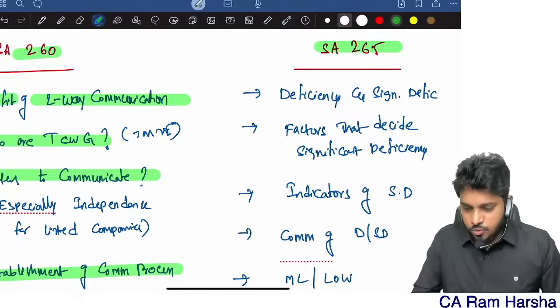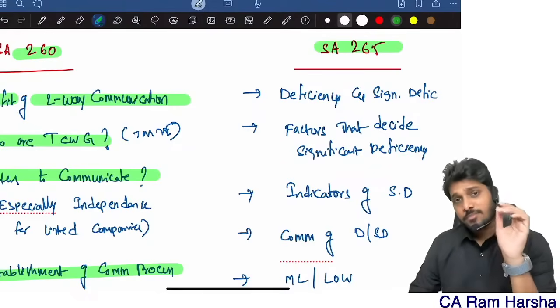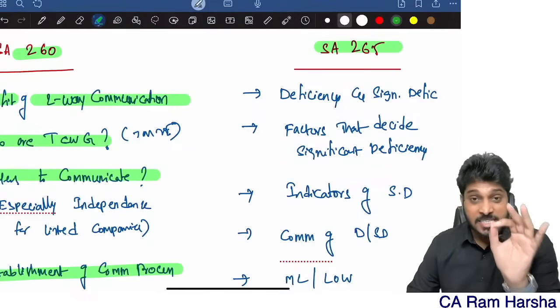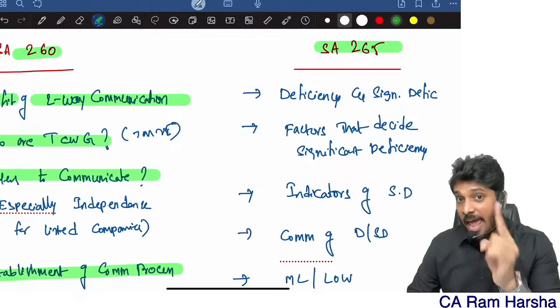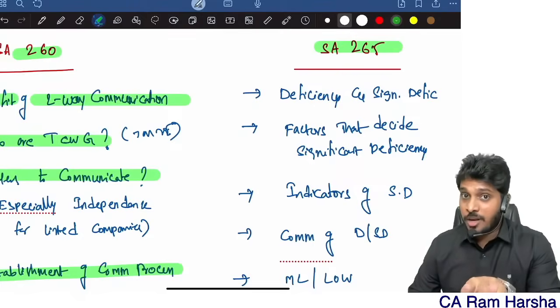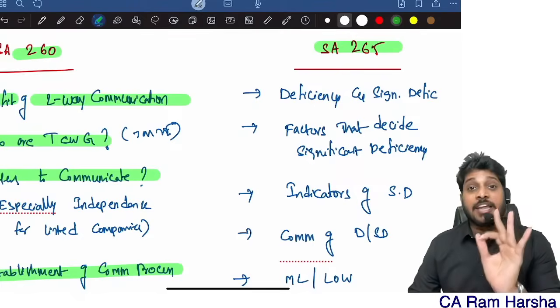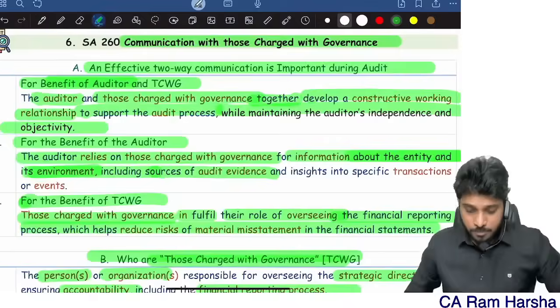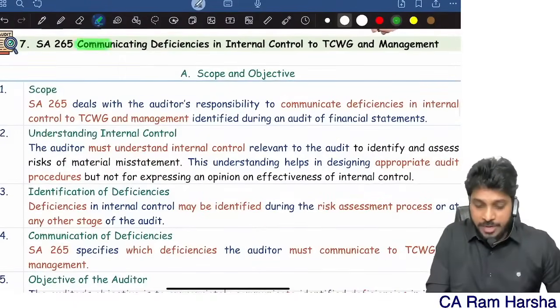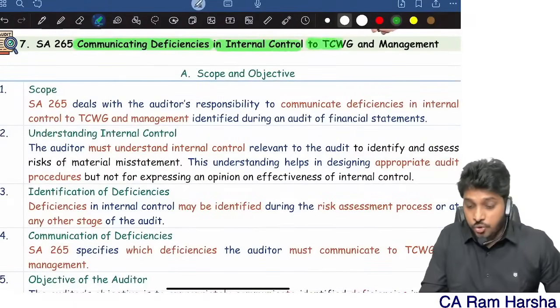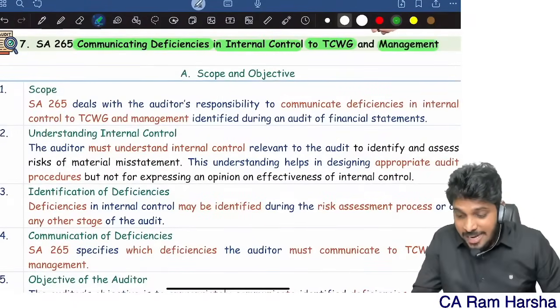Next, SA 265. What is 265? Communicating deficiencies in internal control to management and those charged with governance. Both of them you are communicating to. What are you communicating? Deficiencies in internal control, to top management and management.